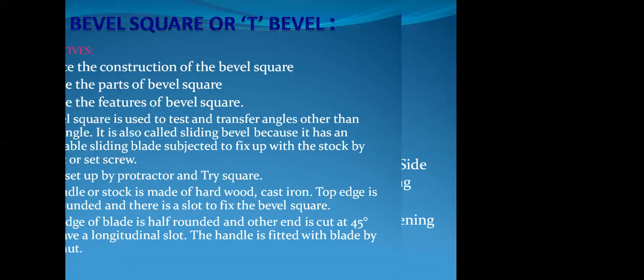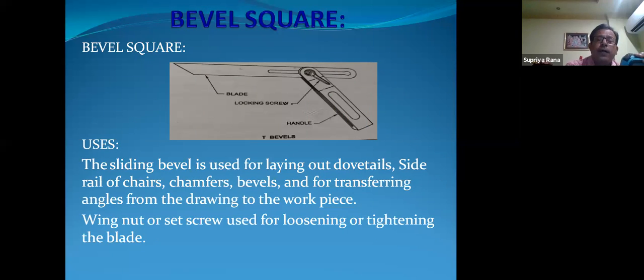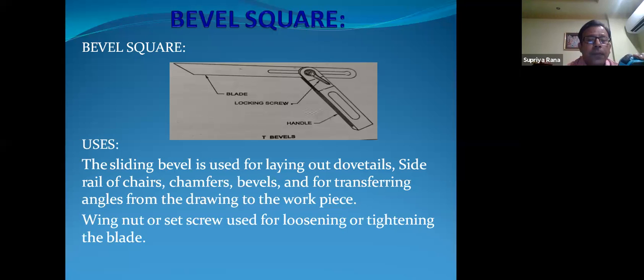Next is the bevel square application. You see the picture where the blade is there, and the handle, or stock you can say. The handle and stock are both linked with the lock screw. So now, the application of the bevel square.